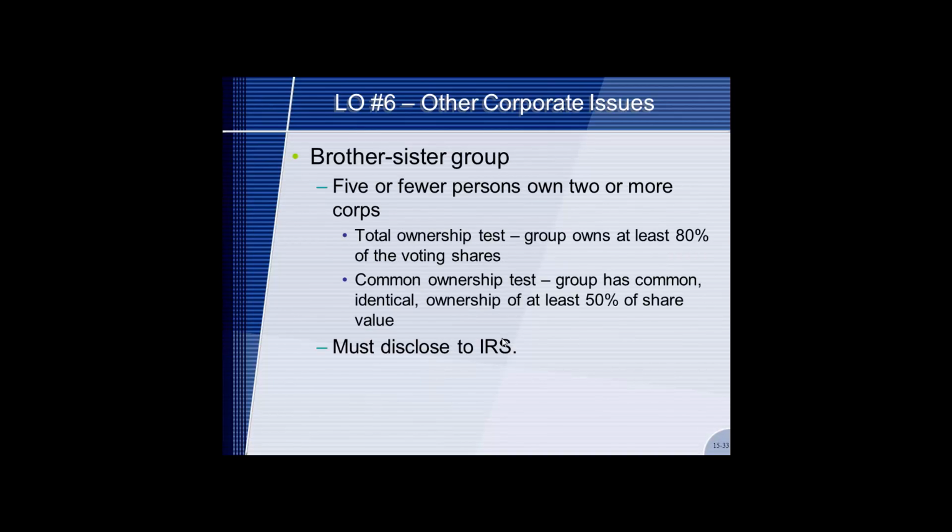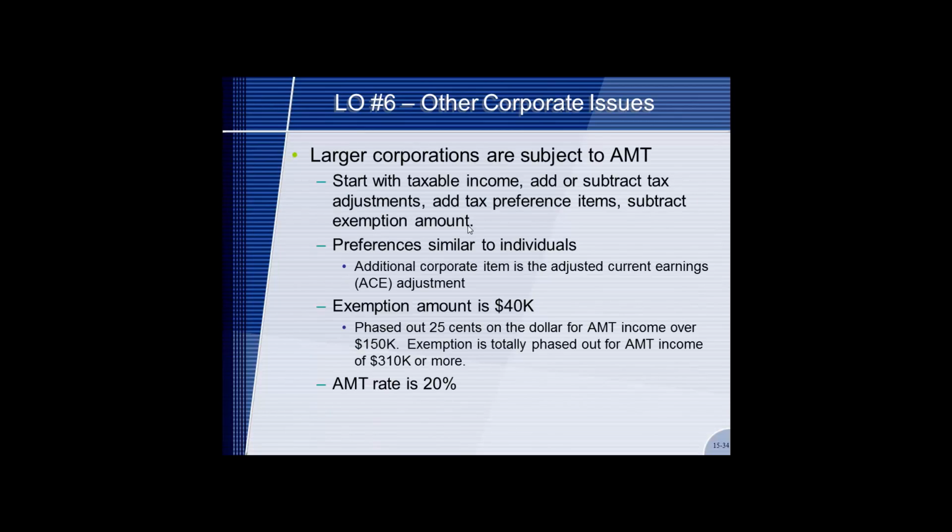Then we have what are called brother-sister groups, where 5 or fewer persons own 2 or more corporations. Total ownership test: the group owns at least 80% of the voting shares. Common ownership test: the group has common identical owners of at least 50% of the share value. If you have a brother-sister group, they must disclose this to the IRS.